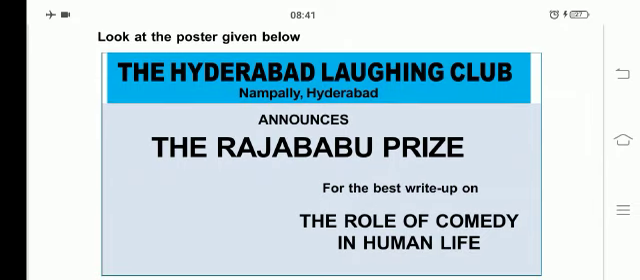Here, what is the first one? First thing in the poster, the Hyderabad Laughing Club, Nampalli, Hyderabad, announces the Rajababu Prize for the best write up on the role of comedy in human life. So, who is announcing this one? The Hyderabad Laughing Club. Where is it located? It is in Nampalli, Hyderabad. What does it announce? The Rajababu Prize for the best write up on the role of comedy in human life.